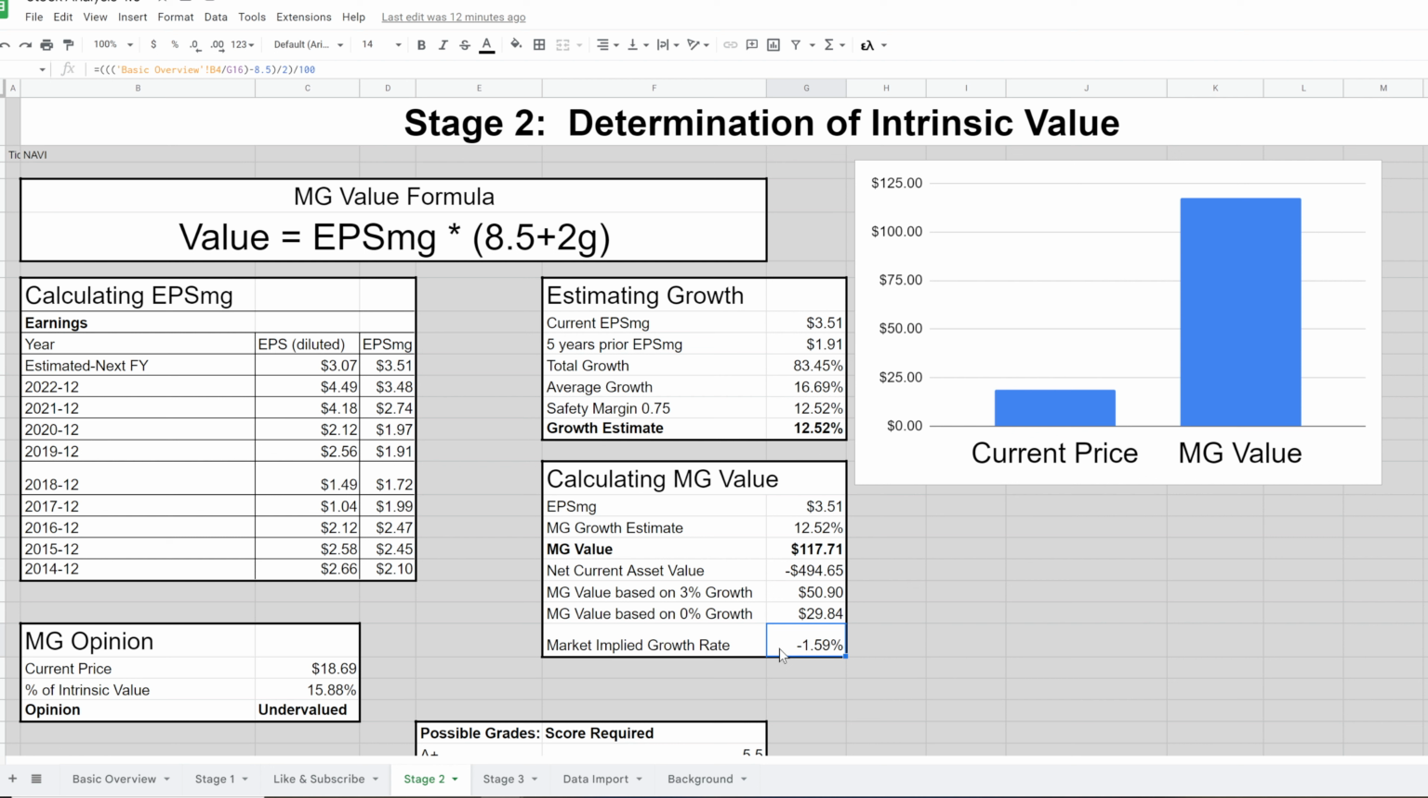If you believe the company will grow more than that, or it will shrink less, then you would find it to be undervalued. And if you think it would shrink more than that, then it would be overvalued.